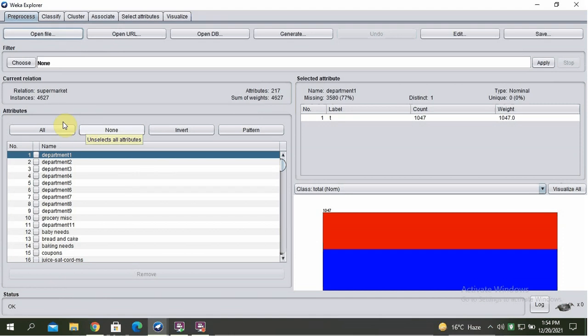In this, the database contains 4627 instances and 217 attributes. You can easily understand how difficult it would be to detect the association between such a large number of attributes. Fortunately, this task is automated with the help of the Apriori algorithm.